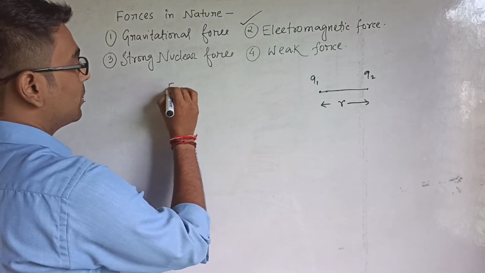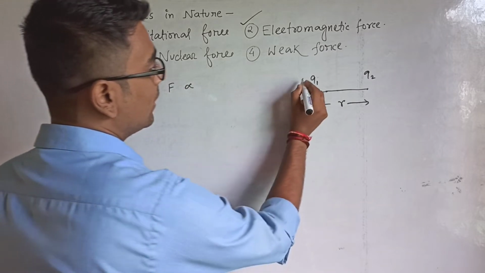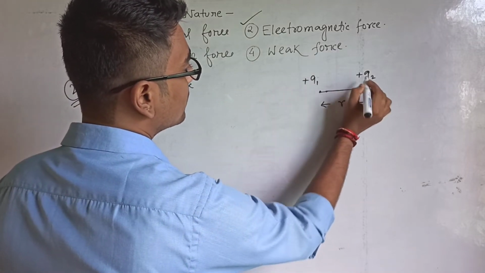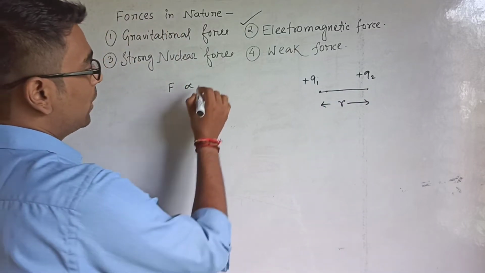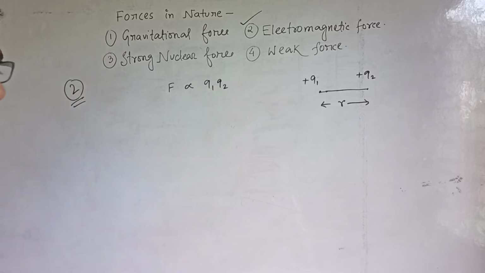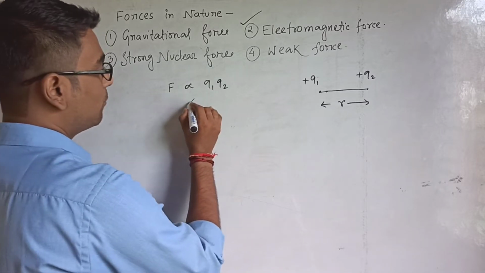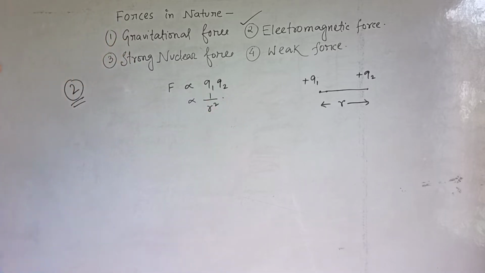Say these are plus Q1 and plus Q2. The force is directly proportional to the product of the magnitudes of the charges, and inversely proportional to R square.